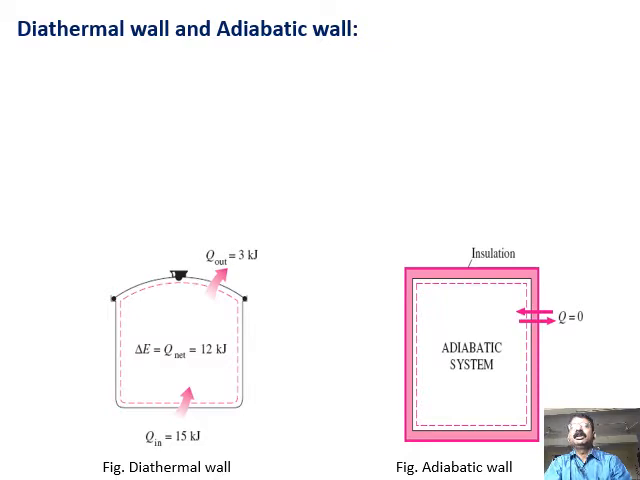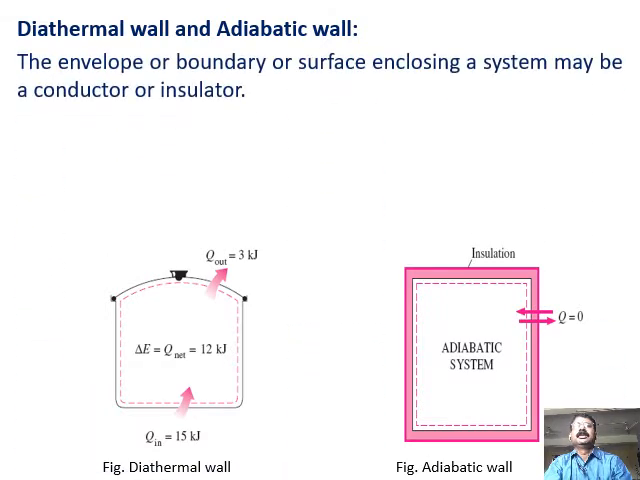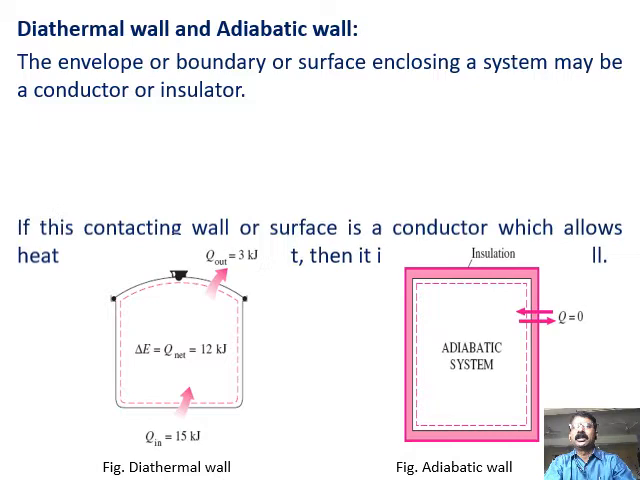Now coming to the diathermal wall and the adiabatic wall. The envelope, boundary or surface enclosing a system may be a conductor or insulator. This is the boundary which separates the system and the surroundings. So it may be a conductor or it may be an insulator.